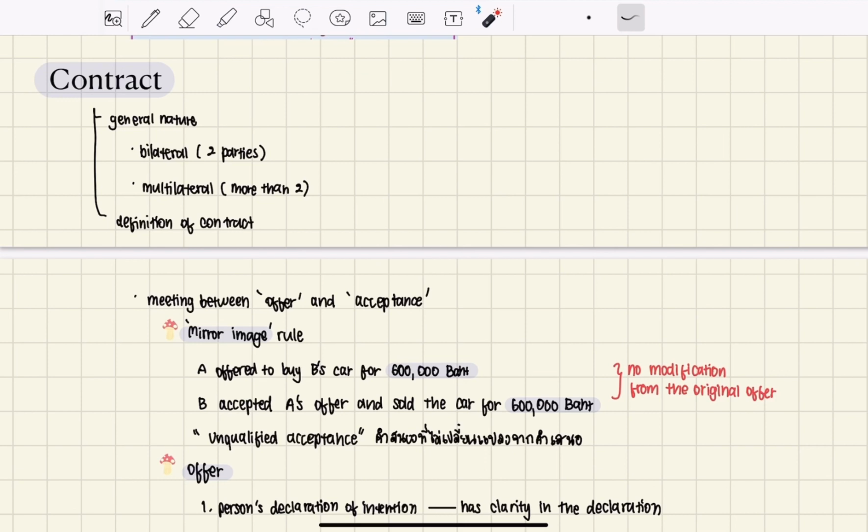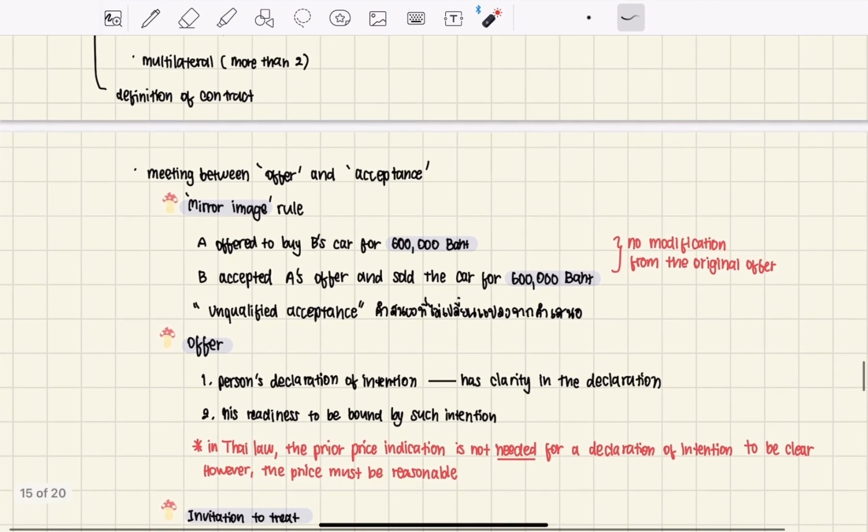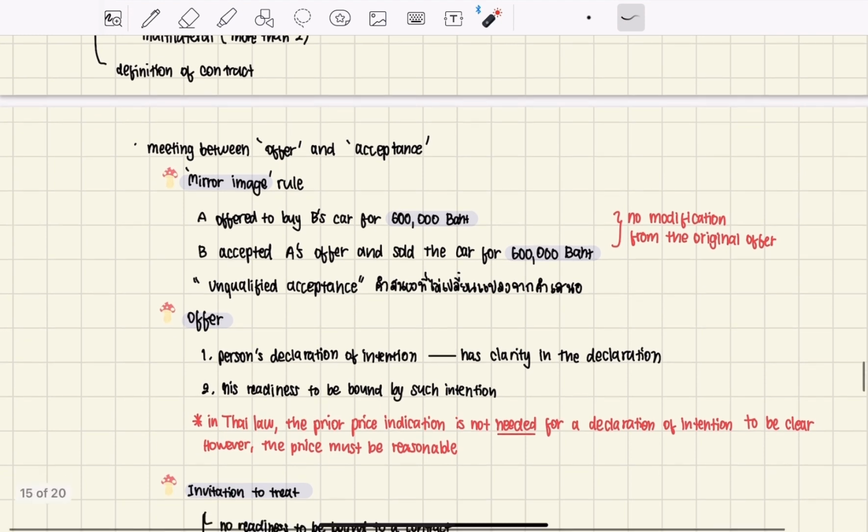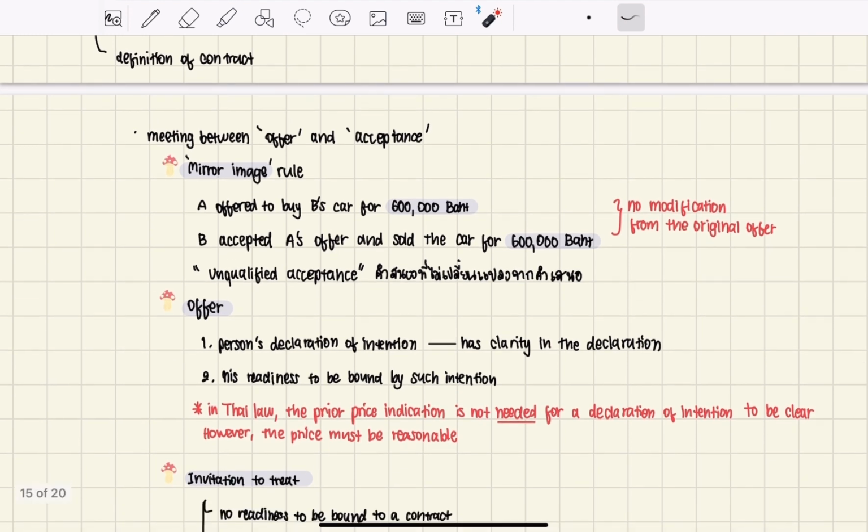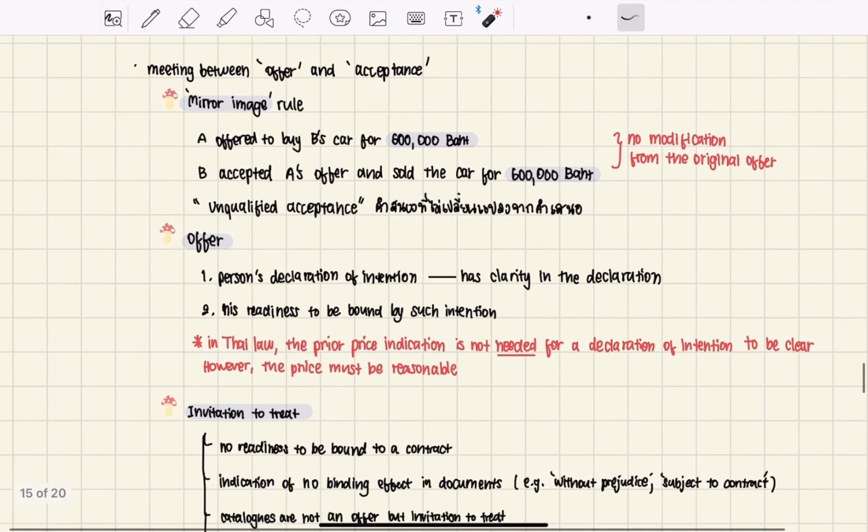On to the second topic, we have contract. First, the general nature of contracts. There are two types of contracts. First is bilateral and second is multilateral. Bilateral is a contract between two parties, and multilateral is a contract between more than two parties. And the definition of a contract: a contract is where there is a meeting between an offer and an acceptance.